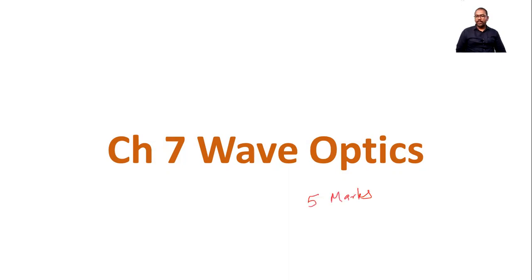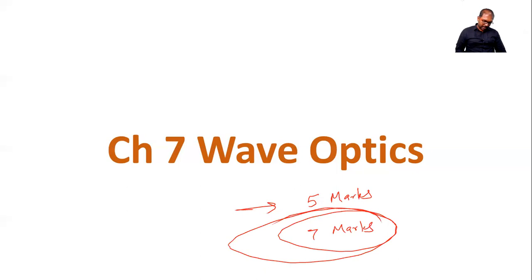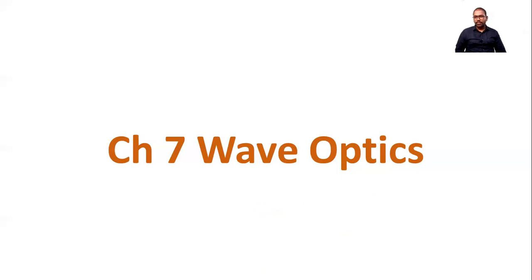without option and with option 7 marks in the final board exam. So 5 marks without option and with option 7 marks. So definitely you can see a 7 mark question on this chapter in the final examination. So it is a very important chapter. Now let's see what is in this chapter.